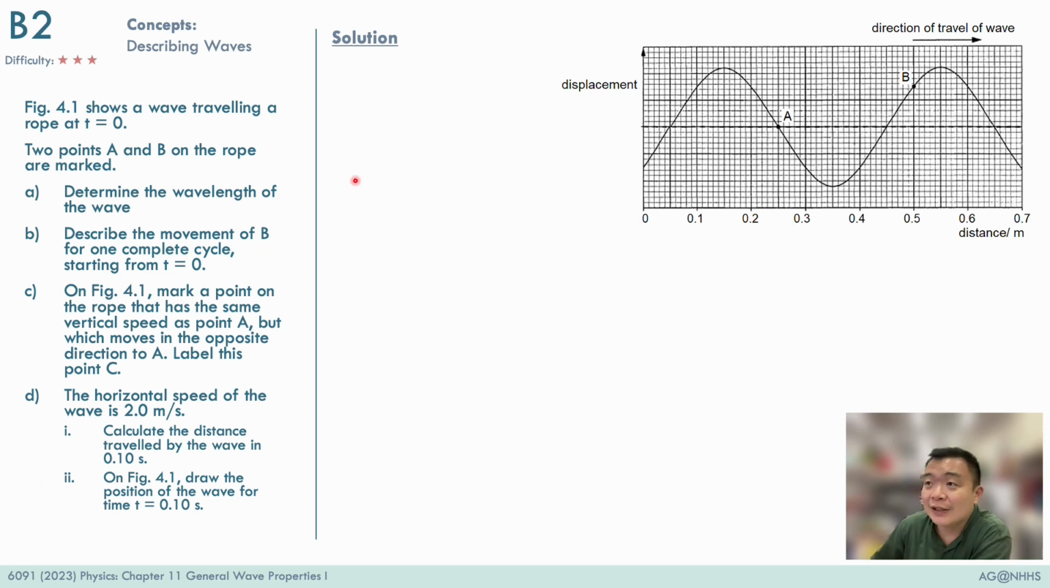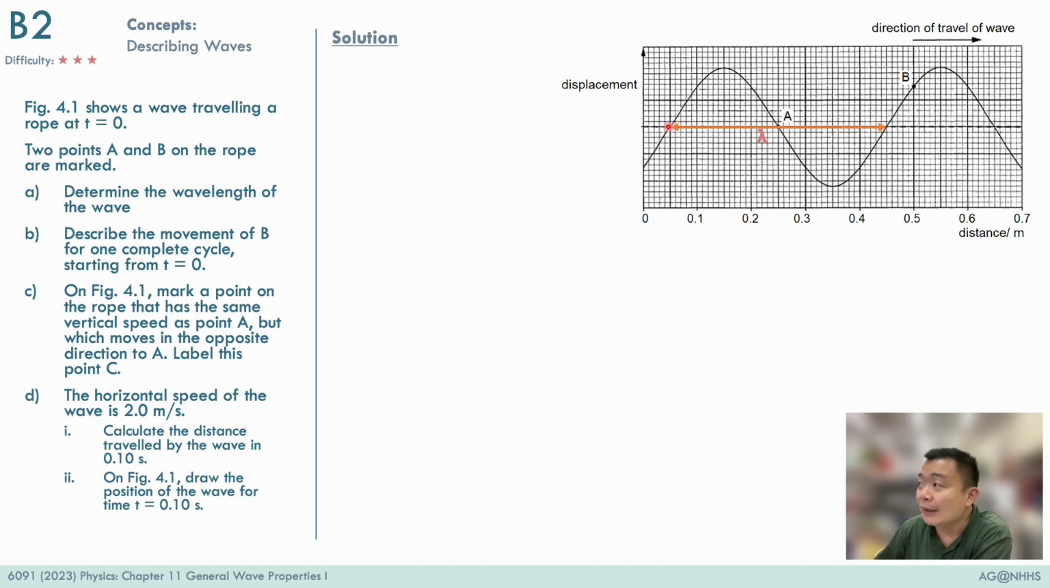This is a long question on waves. So in part A, we can determine the wavelength of the wave if we can identify the correct position of the waves to measure from. This is an example of how we can determine the wavelength of the wave. From one rest position, we skip a rest position and we go on to the next rest position.